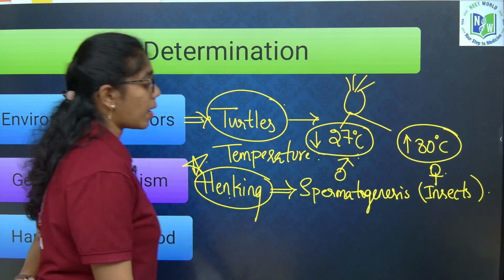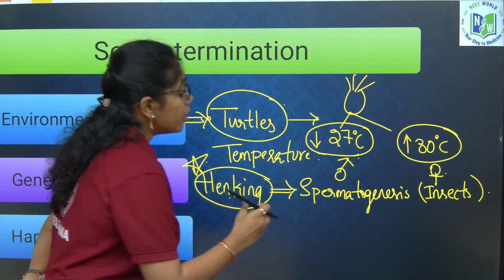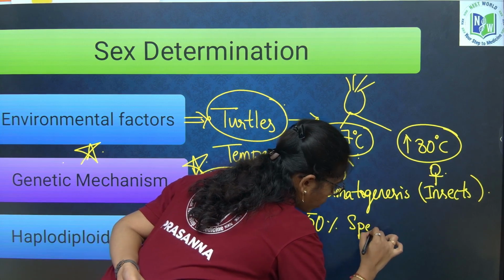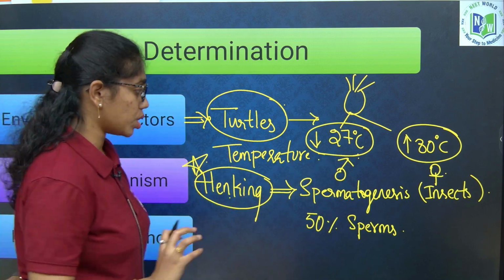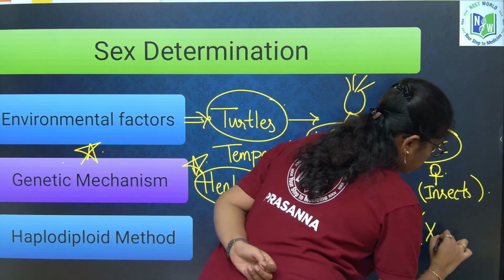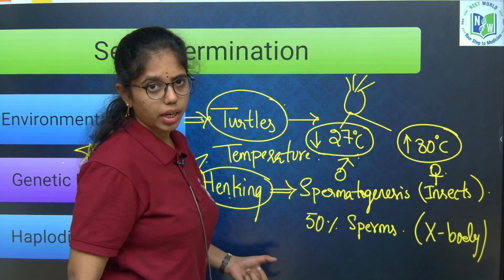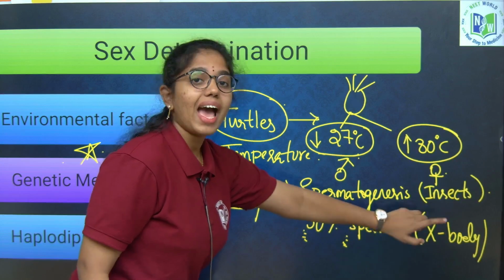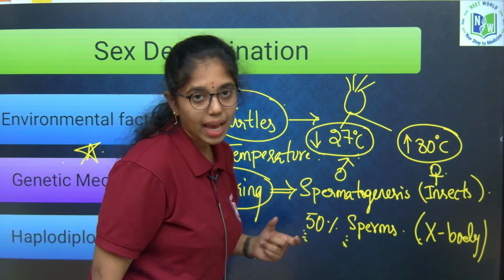He conducted spermatogenesis experiments on insects and observed that 50% of sperms received one specific nuclear structure, that is the X body. Only 50% of sperms received this structure, a specific nuclear structure, and he named it the X body.